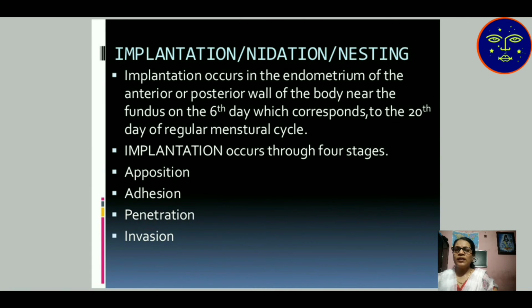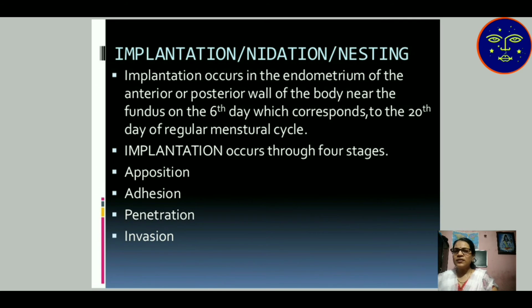Then implantation. Implantation occurs after the zygote is produced in the uterine tube or fallopian tube. After zygote formation, blastomeres are produced, then the blastocyst, then the blastocyst goes towards the uterus and attachment takes place inside the uterus.